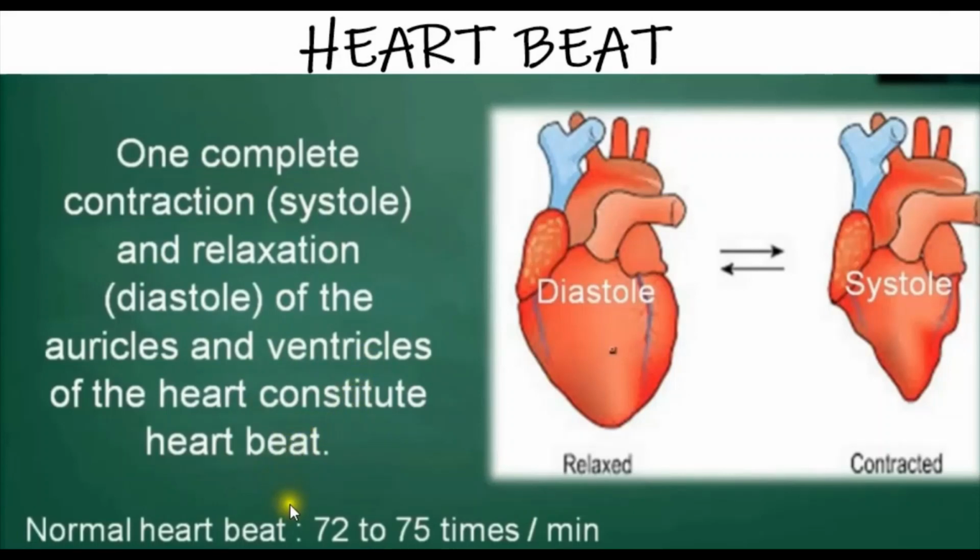Now the normal heartbeat is 72 to 75 times per minute. You have to learn this because it is an important one-word question. So the normal heartbeat is 72 to 75 times per minute.